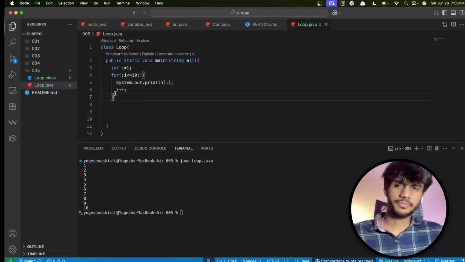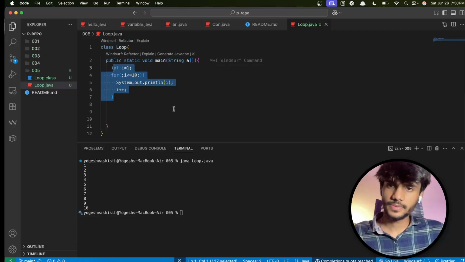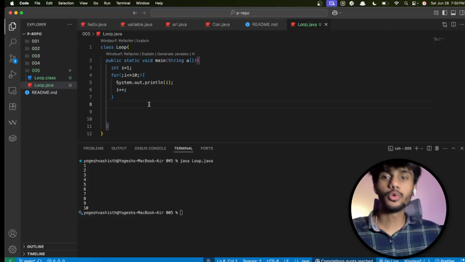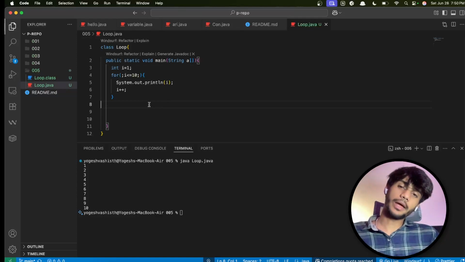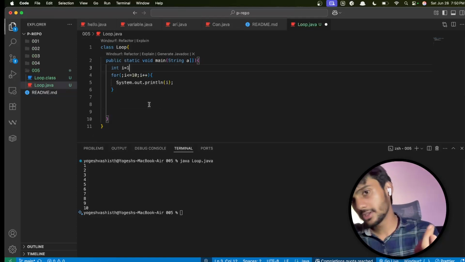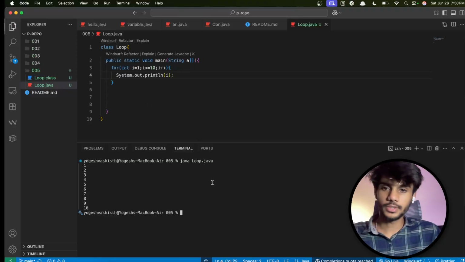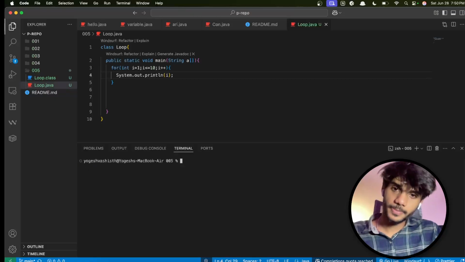Yeah, I can play with this. So that is all about the for loop, and you can play around with this a lot. For loop is really important, and it's a very beautiful concept. Loops are a very beautiful concept when we talk about coding.